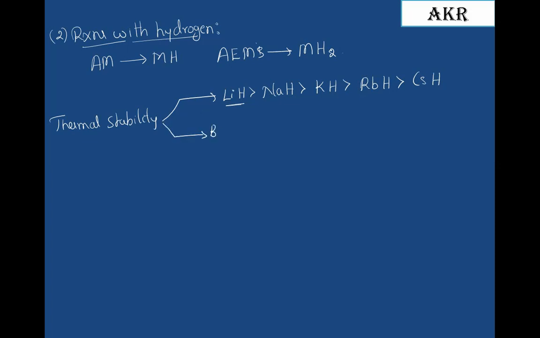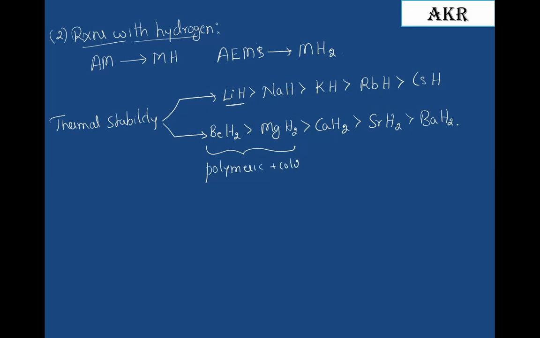Next, coming to beryllium hydride, magnesium hydride, calcium hydride, strontium hydride, and finally barium hydride. Beryllium hydride and magnesium hydride always exist in polymeric form, and they are covalent in nature.